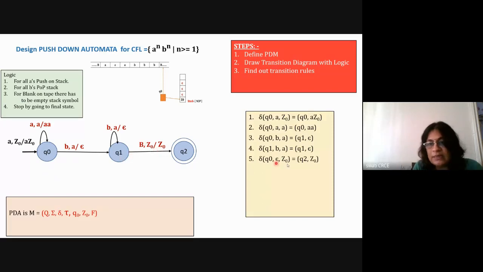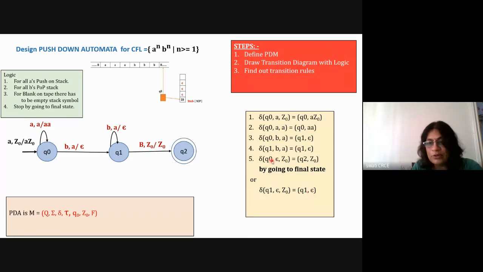Then Q1 with B Z0. So B is indicated as epsilon here in the transition. So epsilon Z0 or capital B Z0 is equal to Q2 Z0. Anything you can write here, capital B or epsilon. So this is by going to the final step. But if you want to delete, then it will remain in the same state, that Q1 epsilon Z0 will be Q1 epsilon.